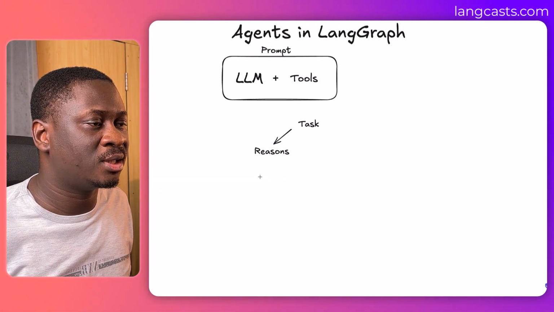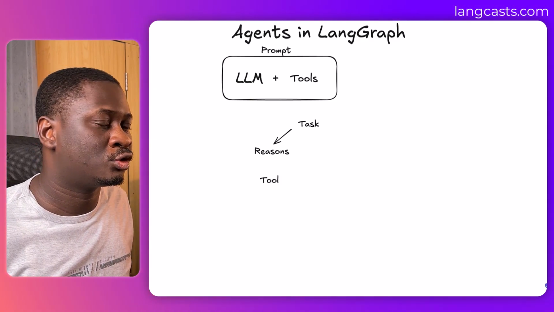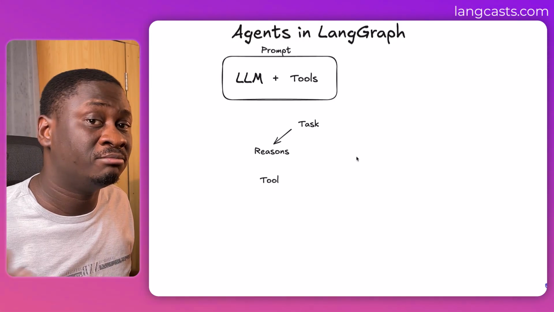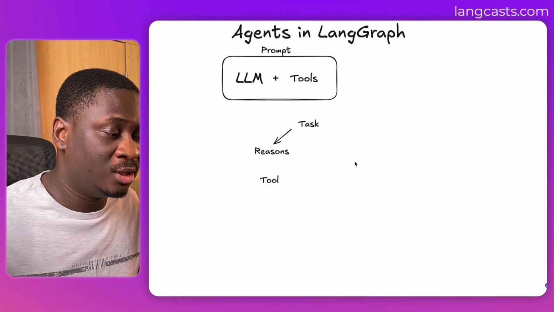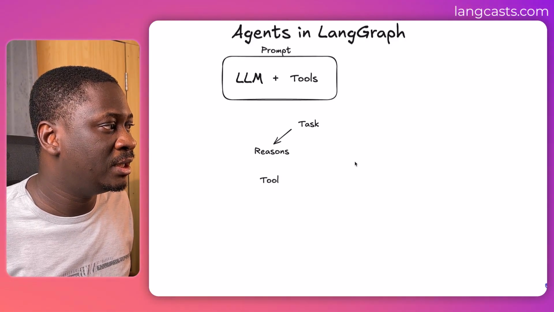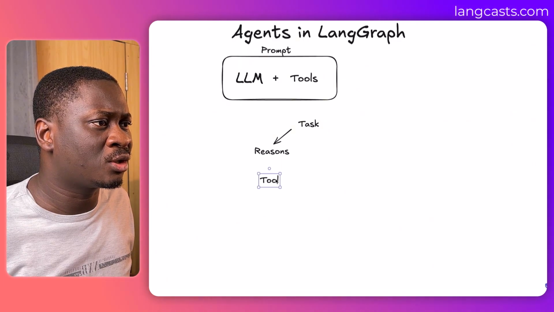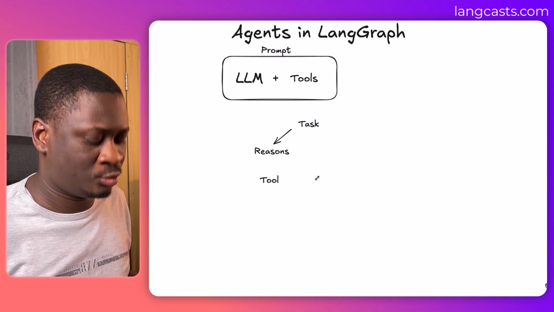So once it reasons, it then checks whether it should call a tool. So should I call a tool or not? Most of the time, it will call a tool, especially when it has to make real world impact or read files or read data from somewhere. It calls a tool, and once it calls the tool, it then gives the tool to a tool executor.